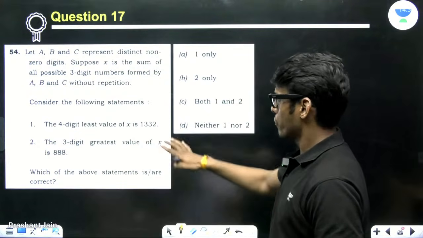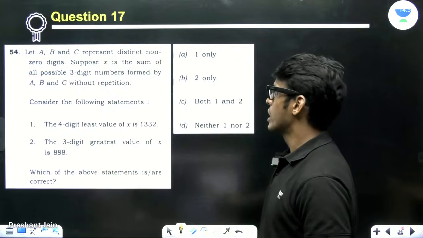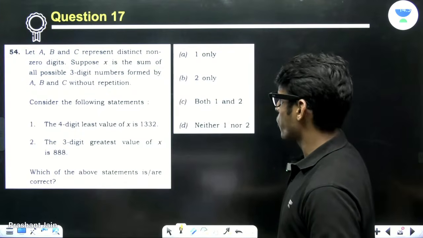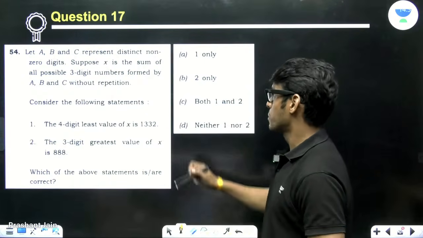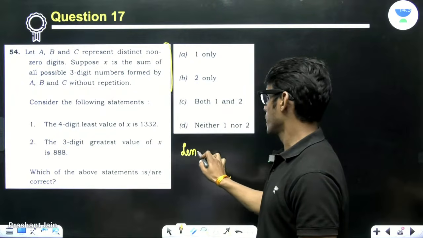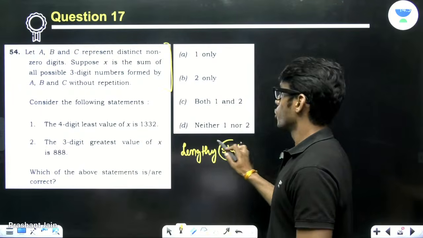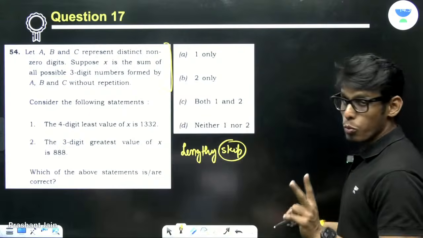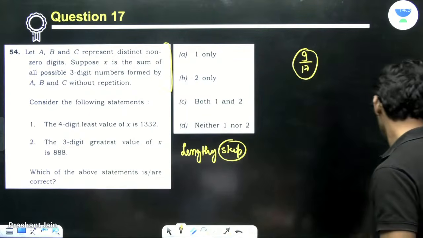Okay, now these are 2 conclusions, and I think we'll be able to do this. Let A, B, C represent distinct non-zero digits. Suppose X is the sum of all possible 3-digit numbers formed by A, B, C without repetition. Now this becomes a lengthy problem. This itself is a lengthy problem, right? So we'll just simply skip it. We are better off skipping it. So we have skipped 2 problems. Now we are at this.